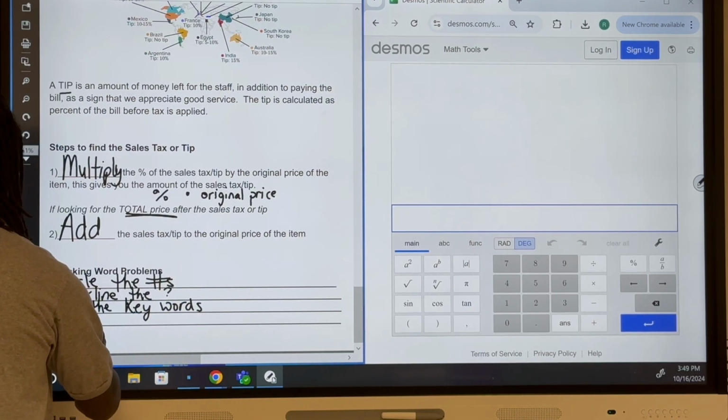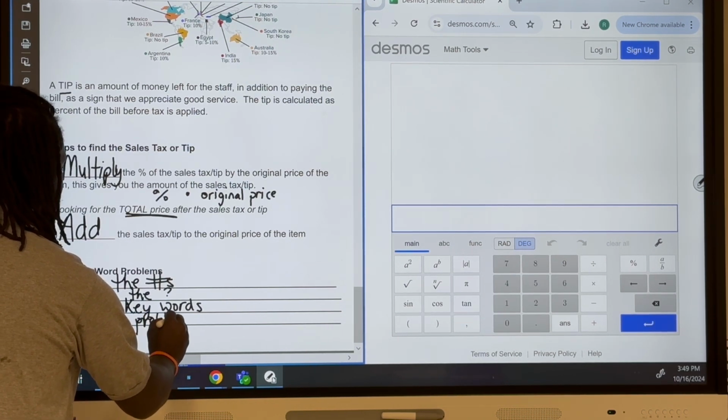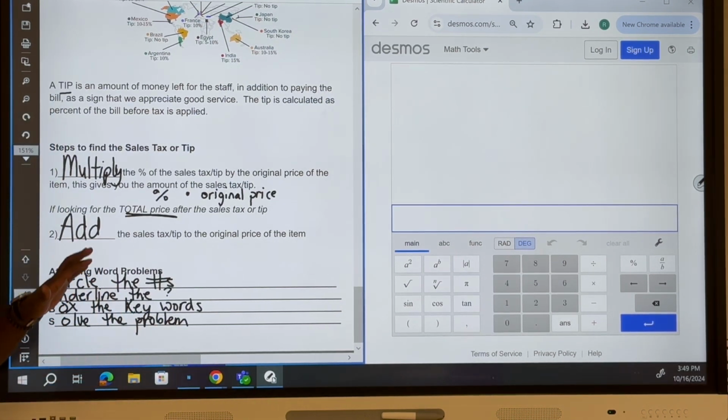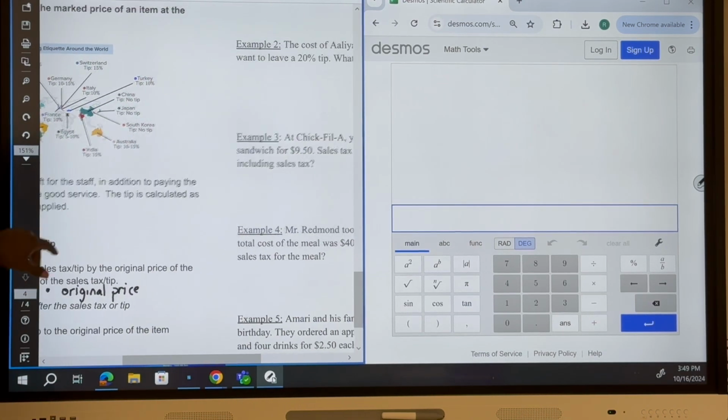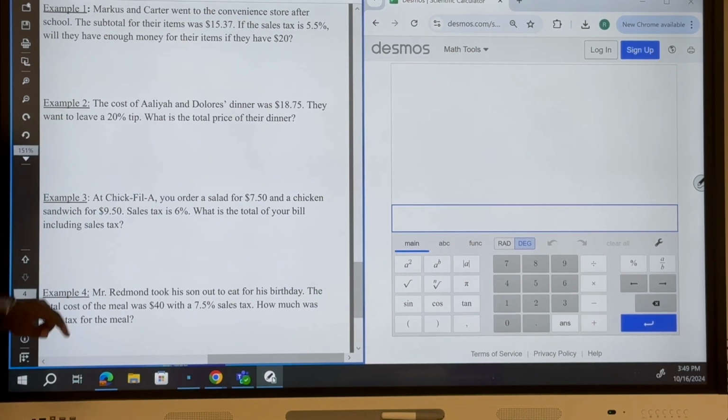And then we want to solve the problem. And when we solve the problem, we want to make sure that we are looking for what the question is asking. All right. So with that said, we got 5 examples here. So let's take a look at the first one.